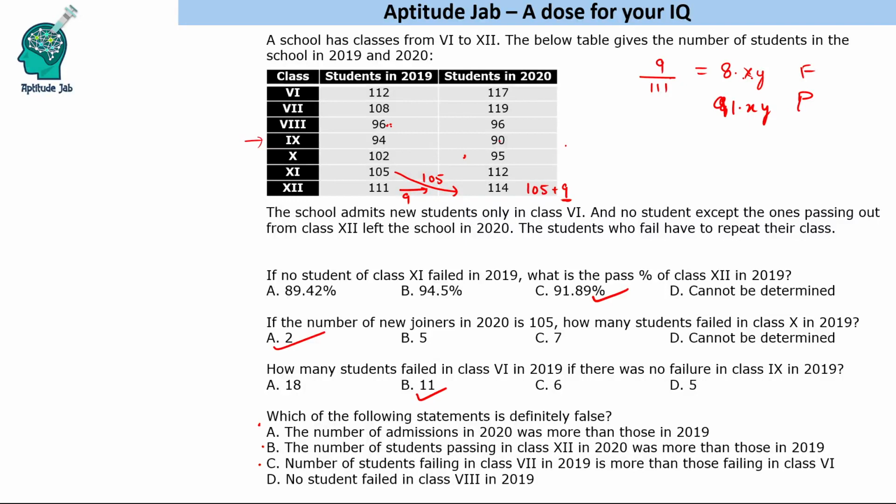If no student fails, all 96 should go there. But this number is less than 96, it is 90 only. So at least 6 students have to fail in class 8th in 2019. That is why this statement is false. So this is the solution to this set.